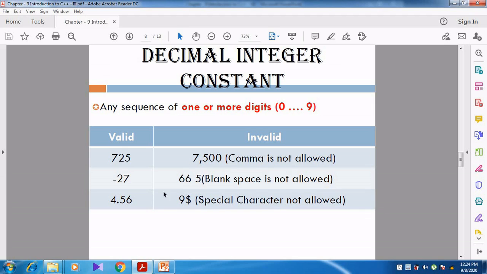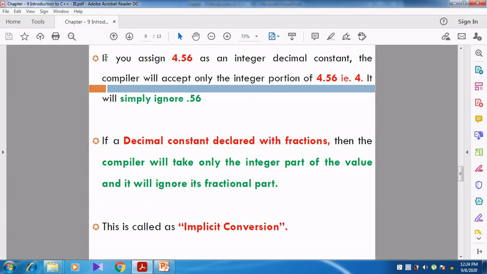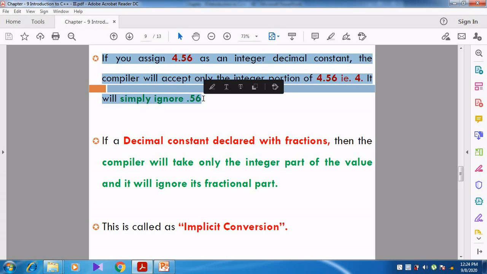Now we discuss. Sir, how did you say that 4.56 is accepted? You only told that an integer constant should contain only the whole number, and should not contain any decimal point or fractional number. But how is this number accepted? See here, whenever we give 4.56 as a decimal integer constant, the compiler will accept only the integer portion.